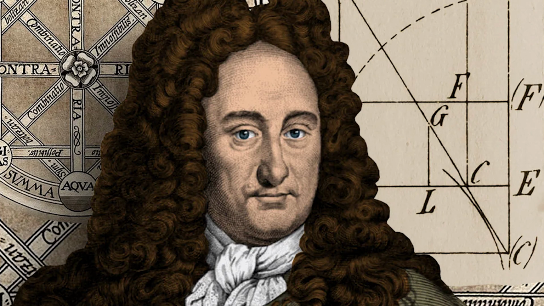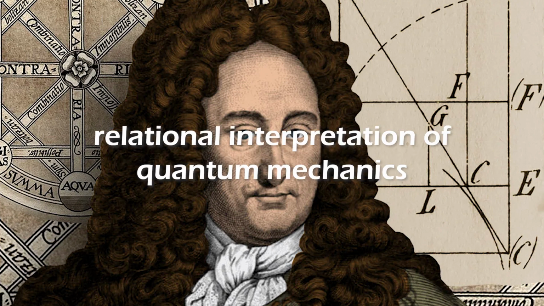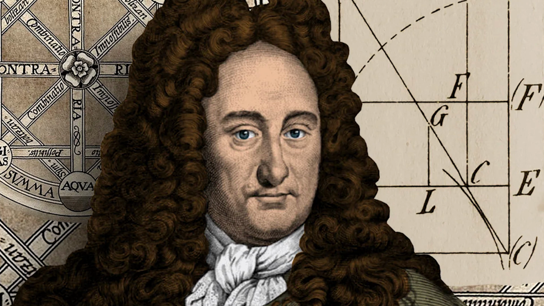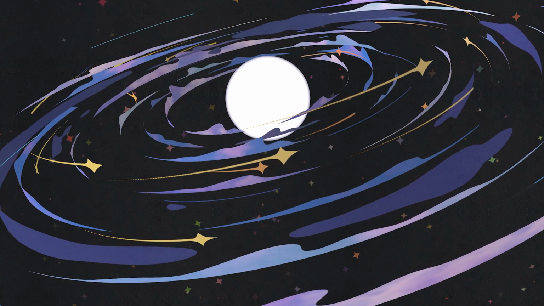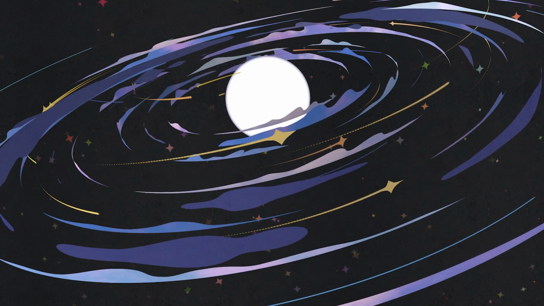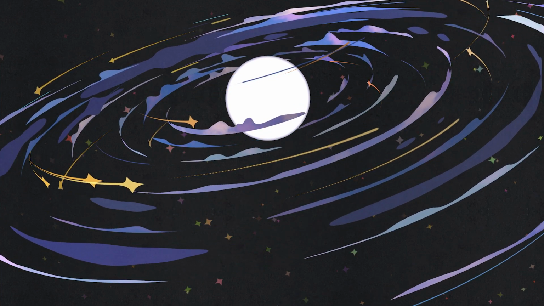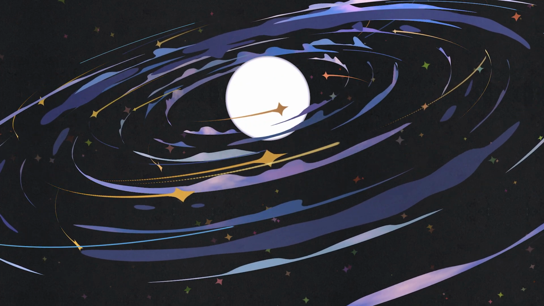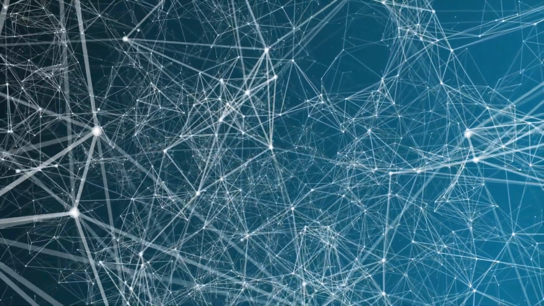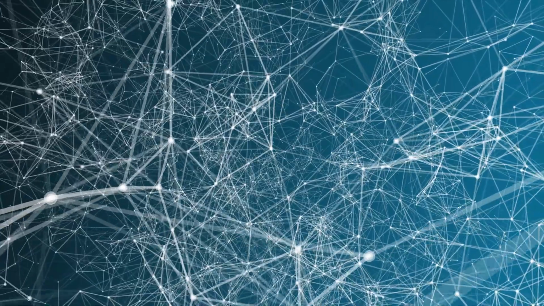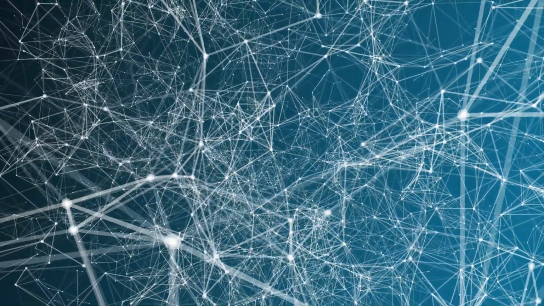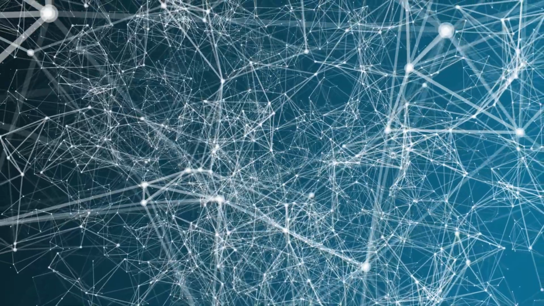This idea, although going back to the time of Leibniz and his monads, is based on Rovelli's relational interpretation of quantum mechanics, which one might say is a generalization of the informational interpretation of which I spoke of in the last video. According to the interpretation, all values of variables are relational, or are always defined with respect to some system, the same way in special relativity one defines velocities relative to a particular inertial frame of reference. Thus, any point in space is defined in terms of its relation to any other point, and any moment of time is defined in terms of its relation to any other moment. As you can see, with this approach, an absolute background spacetime structure becomes needless.